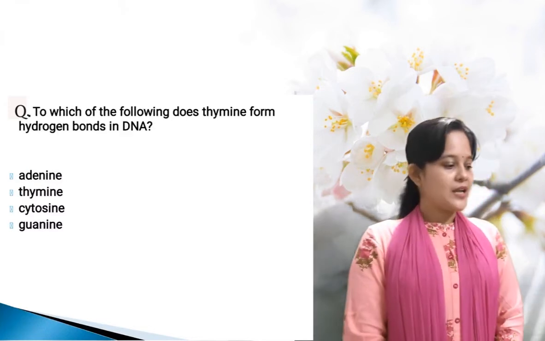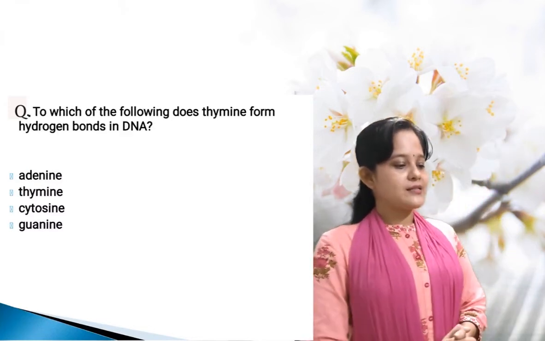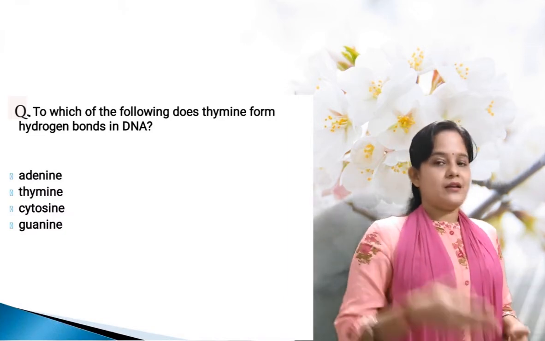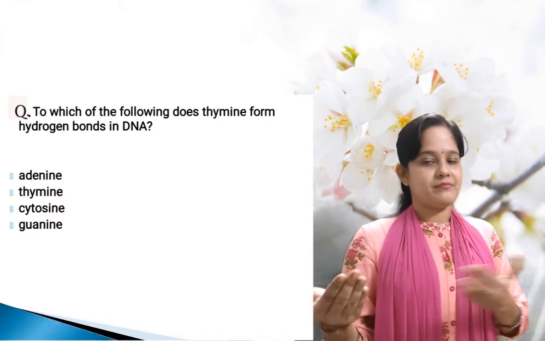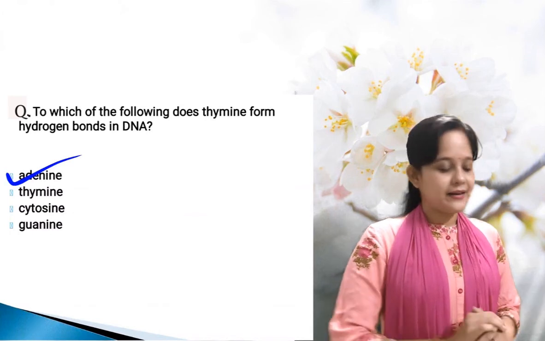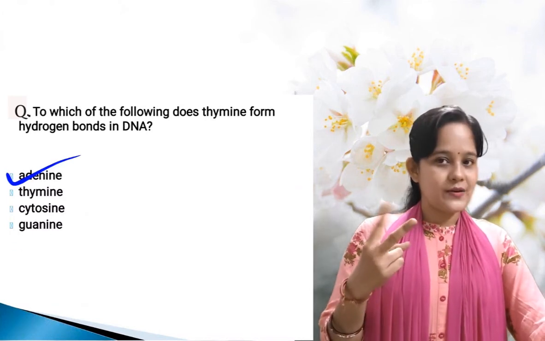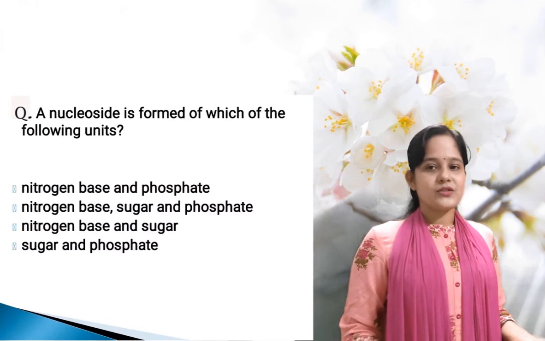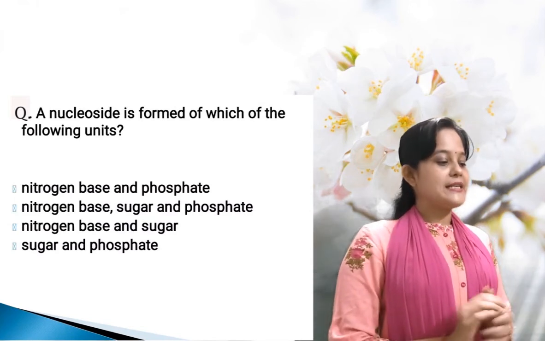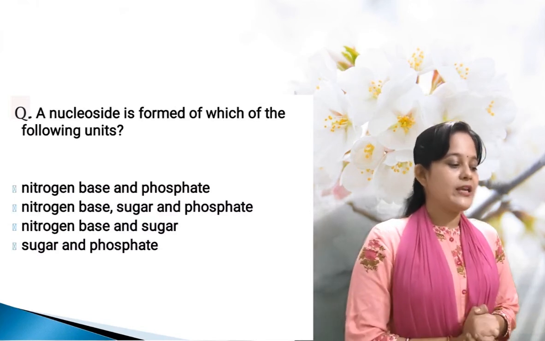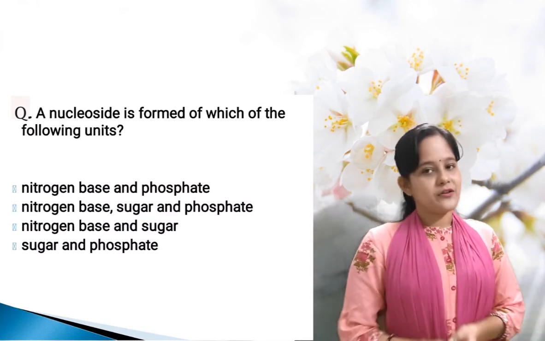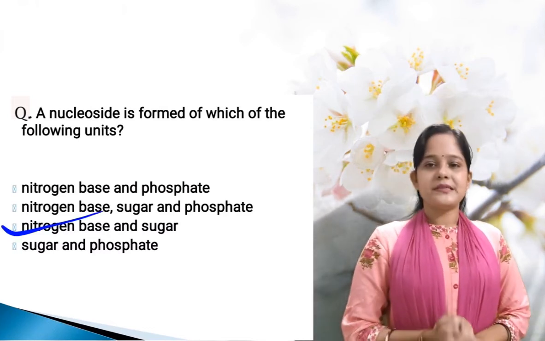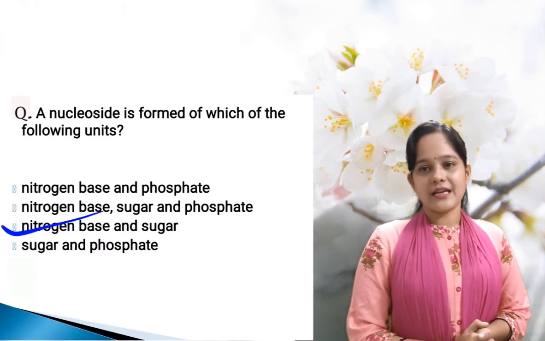Next one. To which of the following does thymine form hydrogen bonds in DNA? Thymine always pairs with adenine by two hydrogen bonds. Remember, by two hydrogen bonds. The next one. A nucleoside is formed of which of the following units? That is the nitrogenous base and the sugar. So here option C is the correct one.